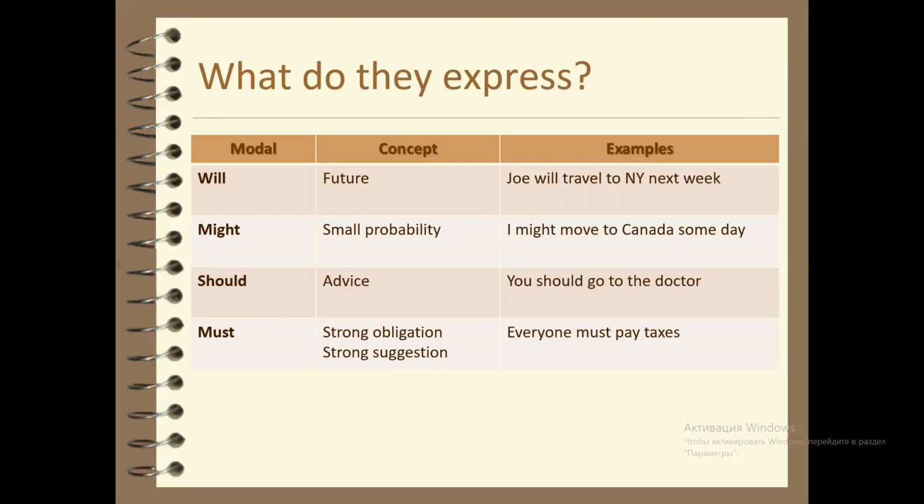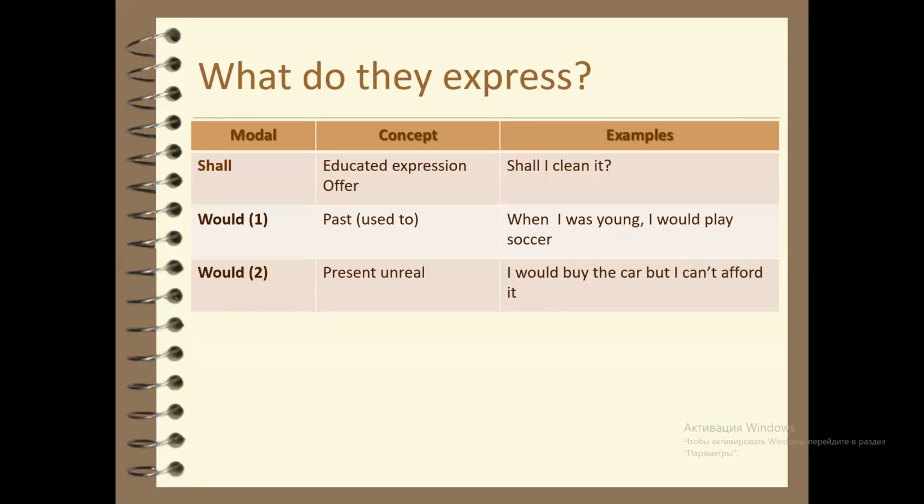Modal verb must expresses strong obligation or suggestion. For example, everyone must pay taxes. Modal verb shall expresses education or offer. For example, shall I clean it? Modal verb would expresses past used to, or present and real. For example, when I was young, I would play soccer, or I would buy the car, but I can't afford it.